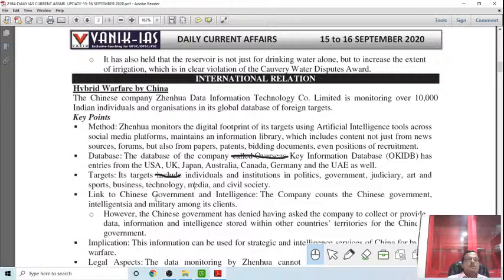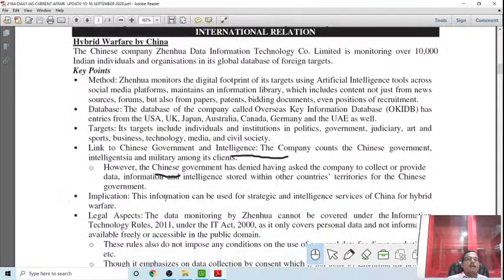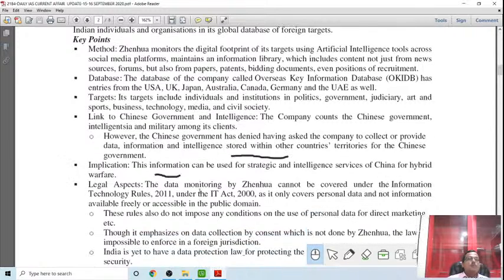Then there is the link to the China government, which this company lists as one of its clients. However, the China government has denied having asked the company to provide data and intelligence stored within other countries' territory. China never says everything openly and honestly. When this news surfaced, the China government said it had never told this company to collect any such information on its behalf or to share whatever is collected. But what's the implication? The information can be used for strategic and intelligence service of China for hybrid warfare.